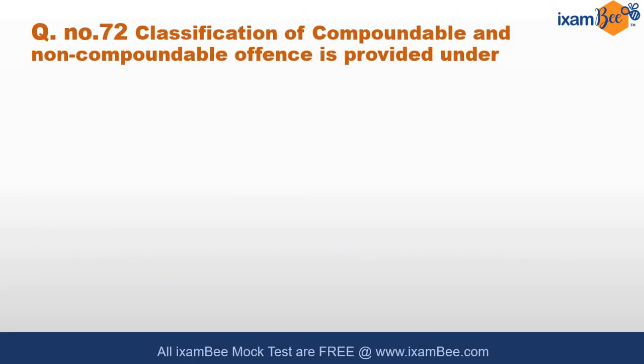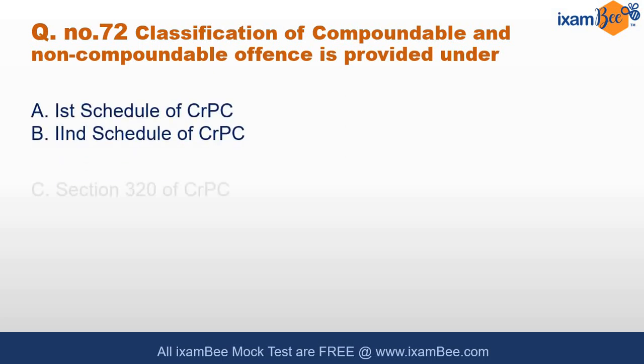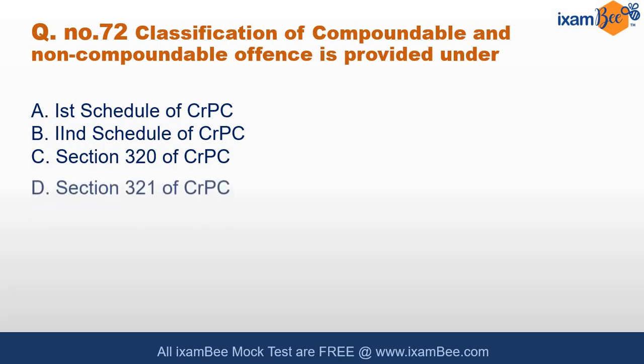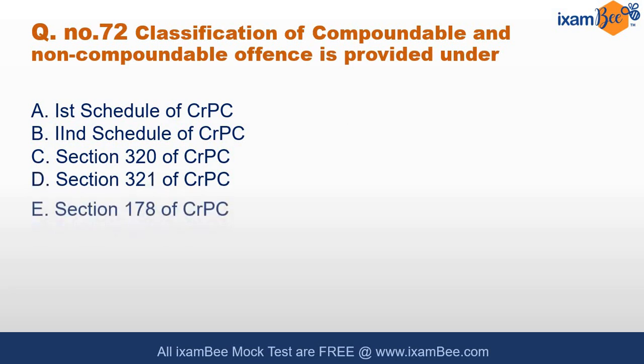Question number 72. Classification of compoundable and non-compoundable offences is provided under first schedule of CrPC, second schedule, section 320 of CrPC, 321 of CrPC, 178 of CrPC. Yes, this is a direct question, but compoundable and non-compoundable offences is a very basic area of CrPC, so you should know it. And the answer is C, that is section 320 of CrPC.